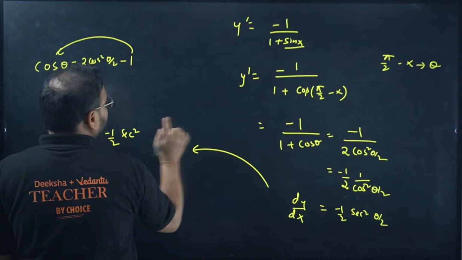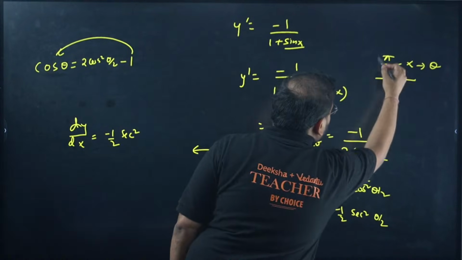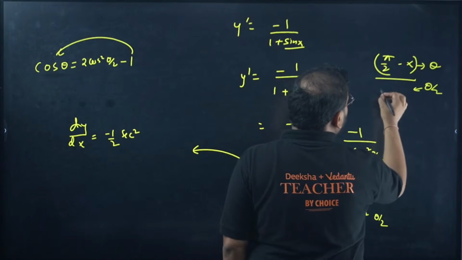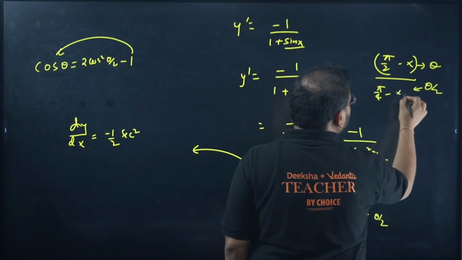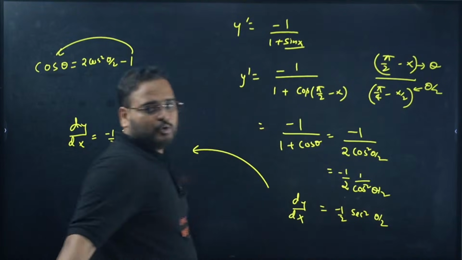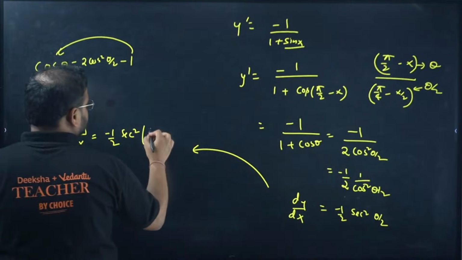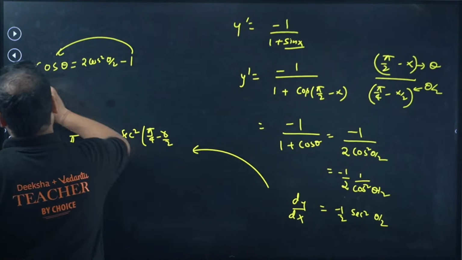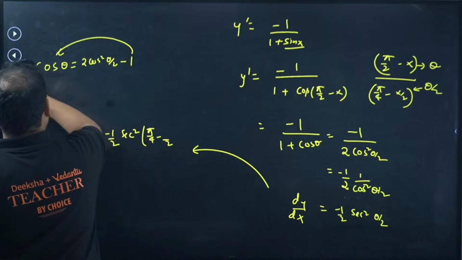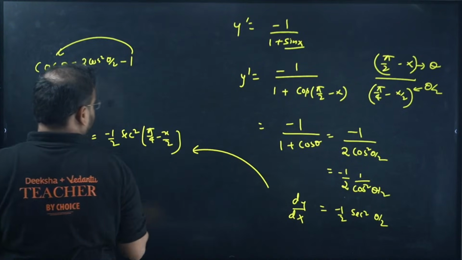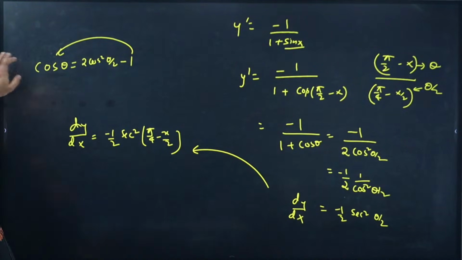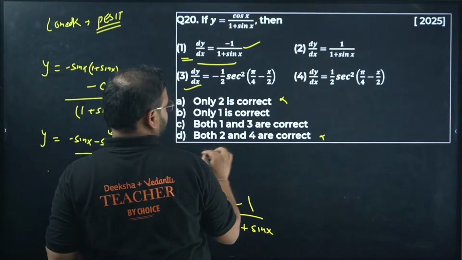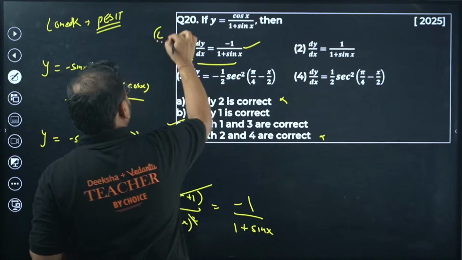Theta is pi by 2 minus x, so theta by 2 will be pi by 4 minus x by 2, half of that. Same thing is there. Also correct. It means option C is actually the right answer.